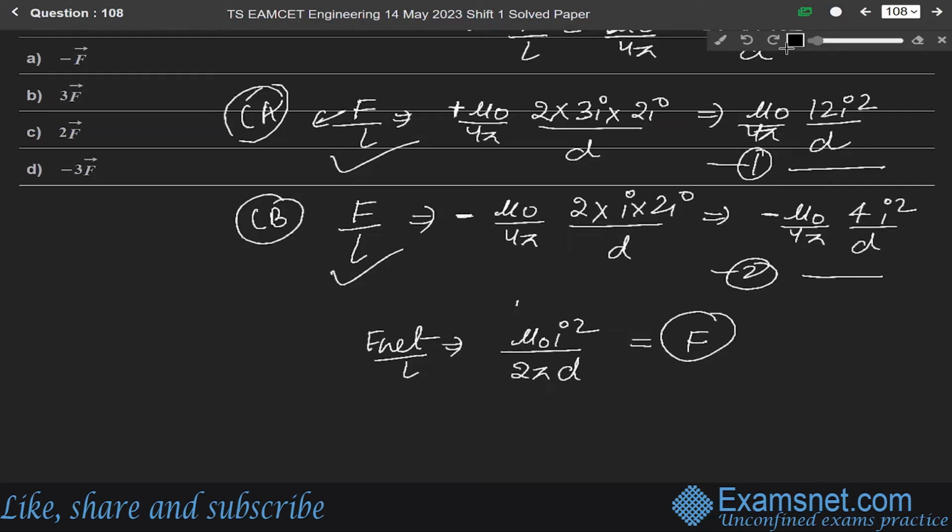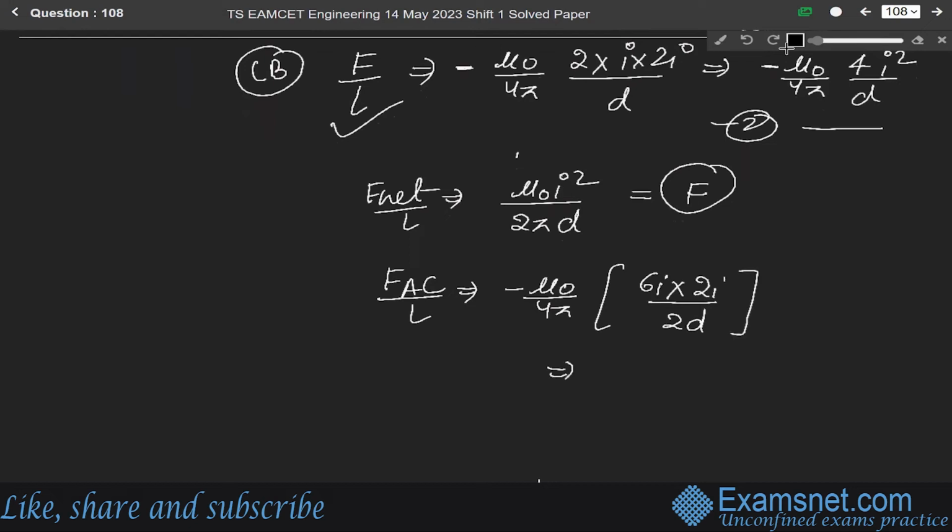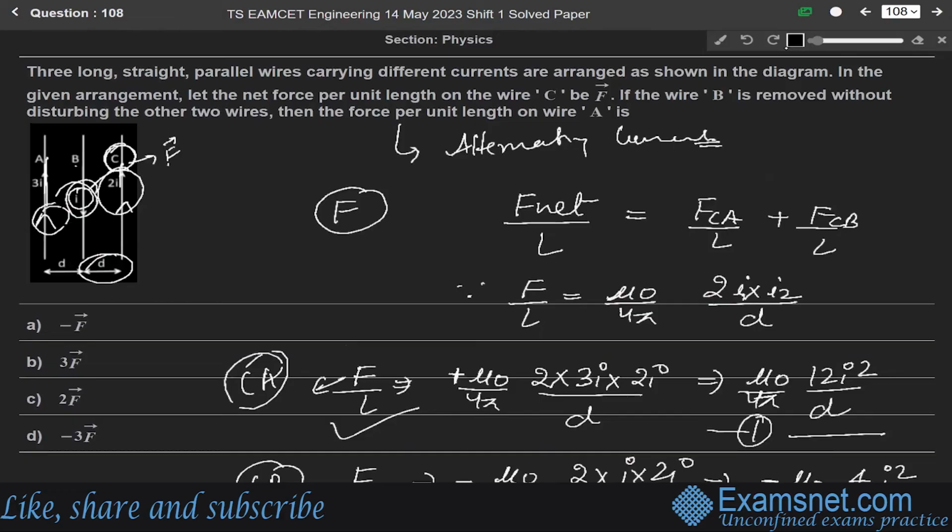F. Okay. Now, if the B is removed, so net force on A will be F AC over L. It will be equals to minus mu naught over 4 pi into 6i into 2i over 2d. It will be equals to minus of 3 mu naught I square over 2 pi d. It will be equals to minus of 3f. So this is our final answer, minus 3f. Means option D is the correct answer. Okay.